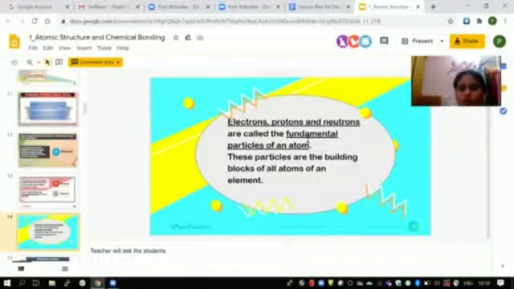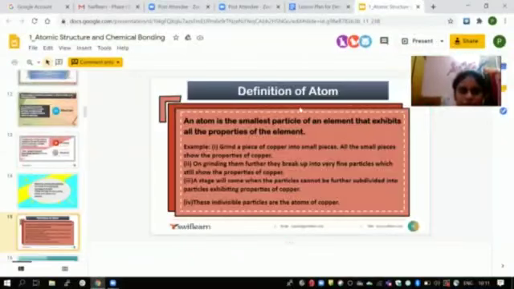Electrons, protons, and neutrons are called fundamental particles of an atom. These subatomic particles are otherwise called fundamental particles of an atom. These particles are the building blocks of all atoms of the elements. So all the atoms of an element consist of these subatomic or fundamental particles.